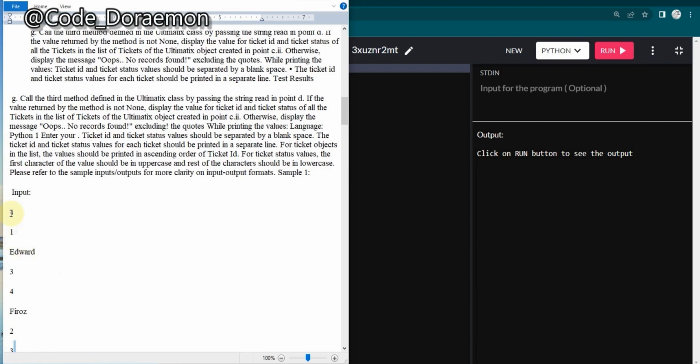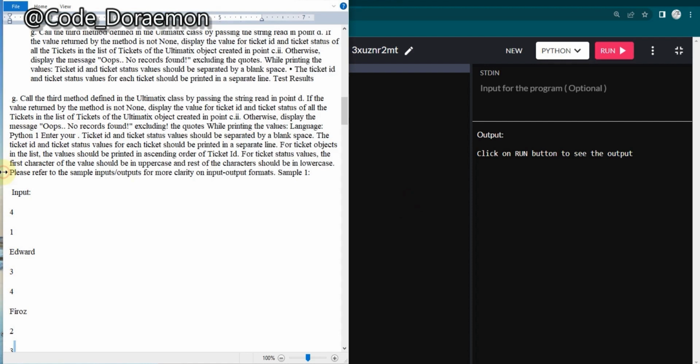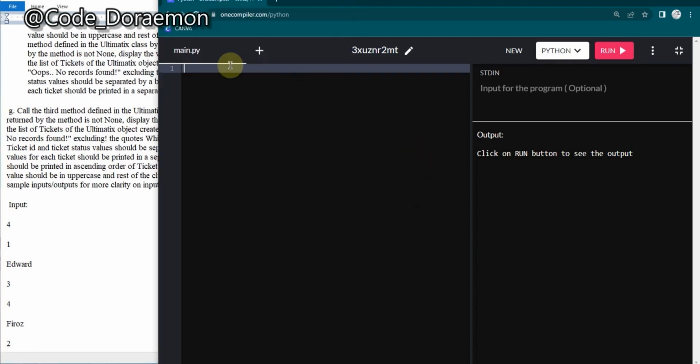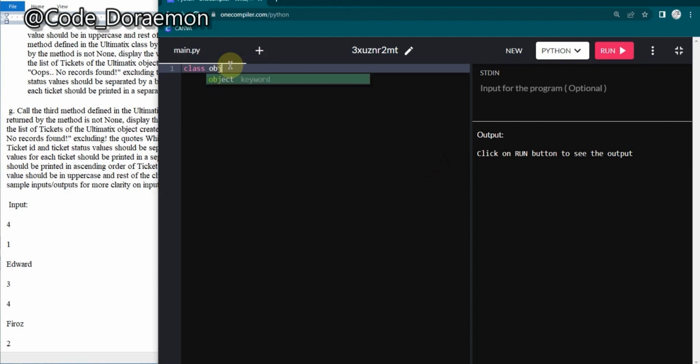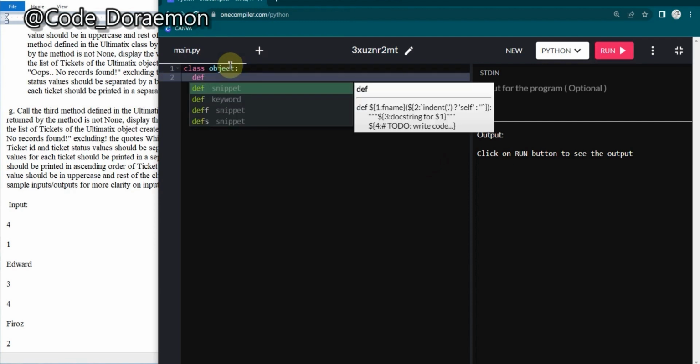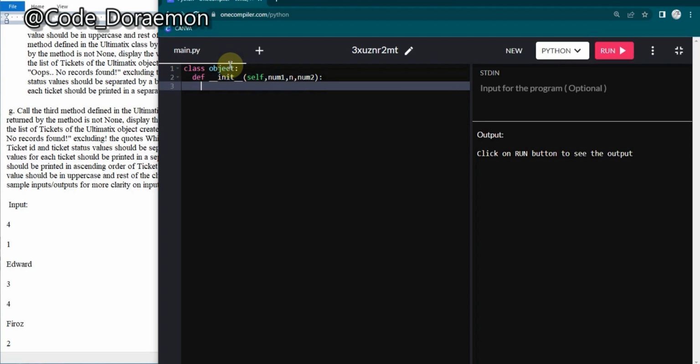So I'm just going to take this yen, and this is num1, name and num2. If you guys have been following my videos, you know the basic structure which needs to be followed for this Python question. So let's get started. I'm going to type the object class first, and then the main class. So object, def __init__, self, and here I'm going to pass 3 things: num1, name, which I'm just going to call yen, and num2.